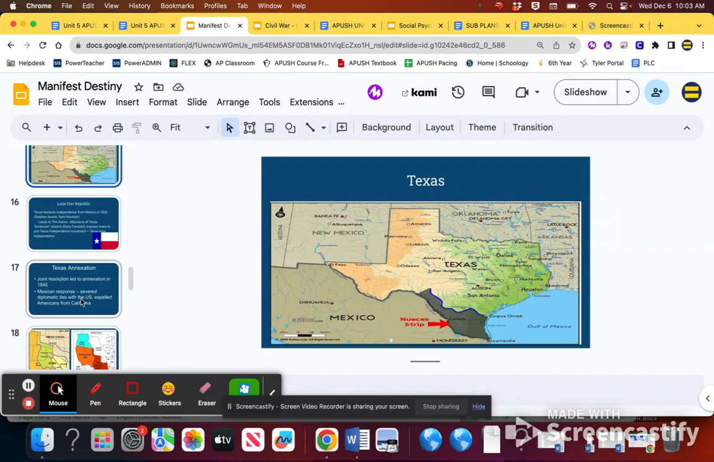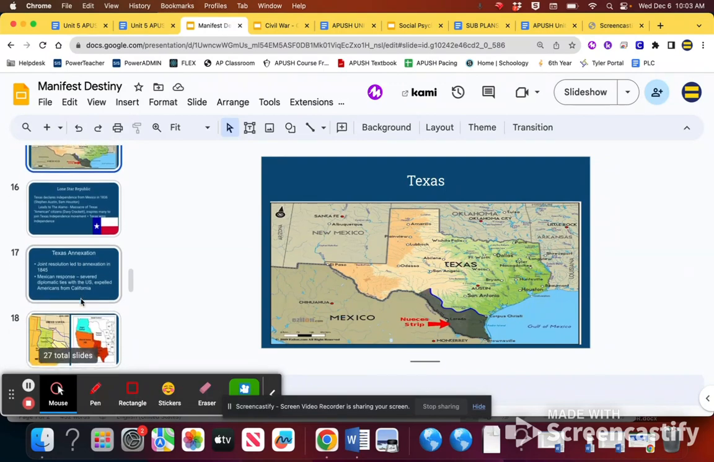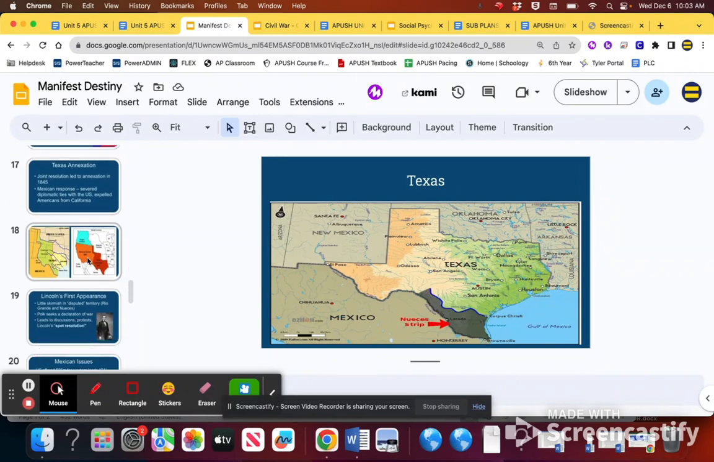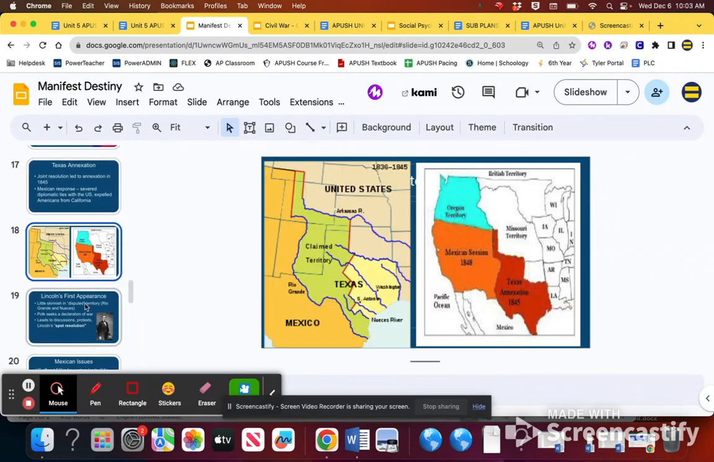So some causes of the Mexican-American War as we're adding land. The issue with Texas, for sure. The annexation of Texas is definitely a big cause. And the Americans' continued movement out westward.